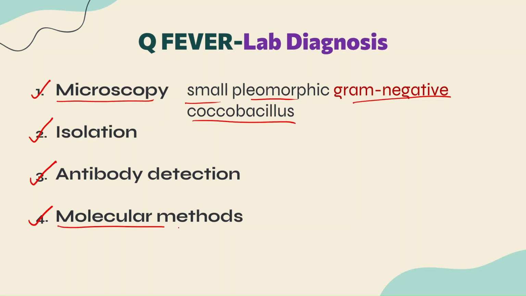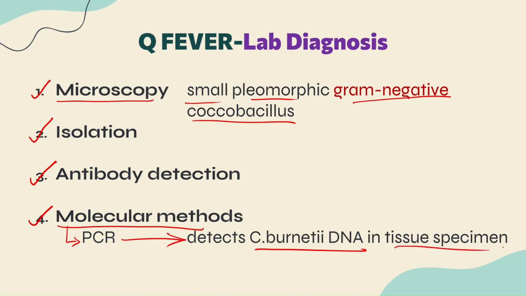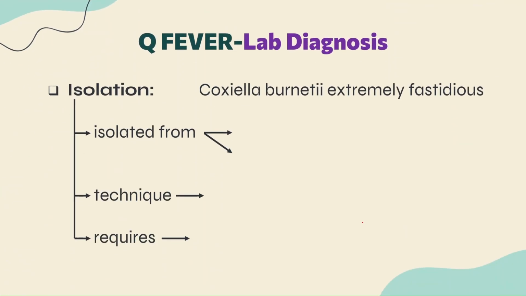And the molecular method, we are doing PCR, polymerase chain reaction, which detects Coxiella burnetii DNA from the tissue specimen. Now let's look at isolation, how we can isolate Coxiella burnetii. Coxiella burnetii is an extremely fastidious bacterium, and it is an infectious organism as well.